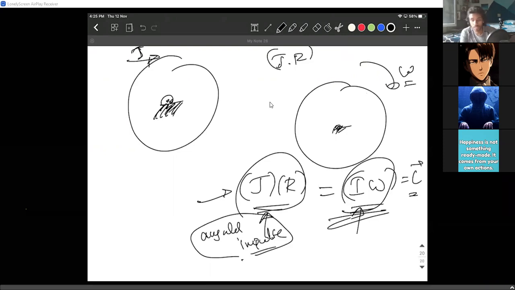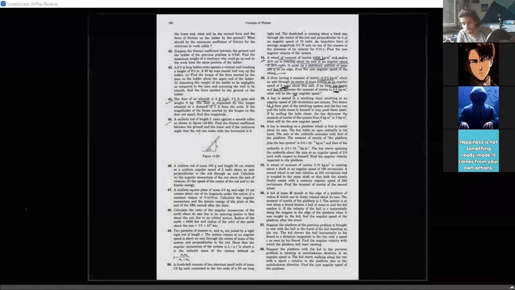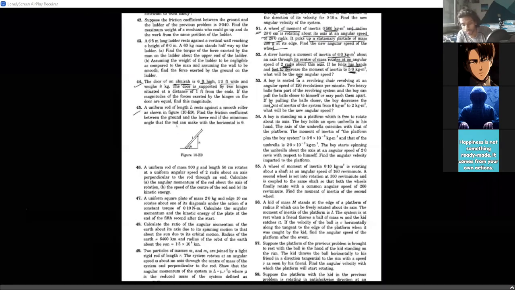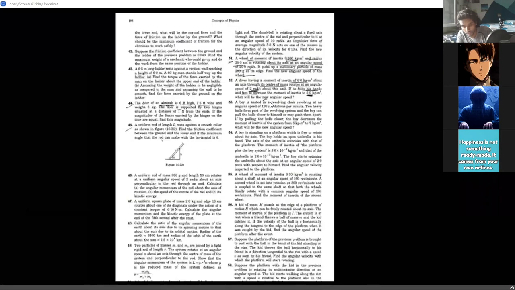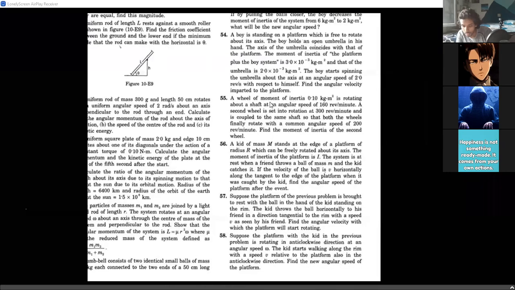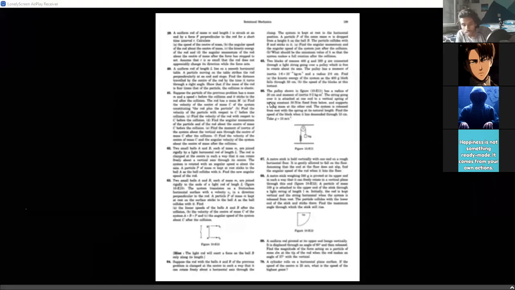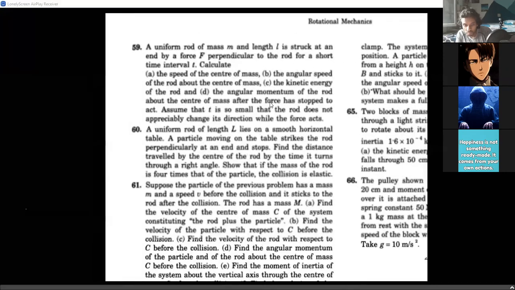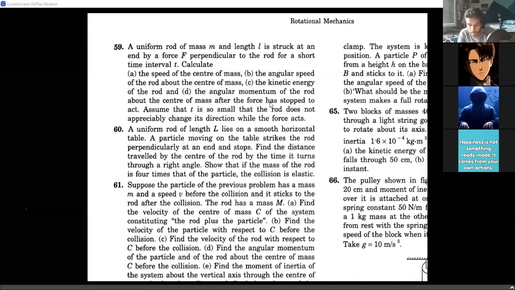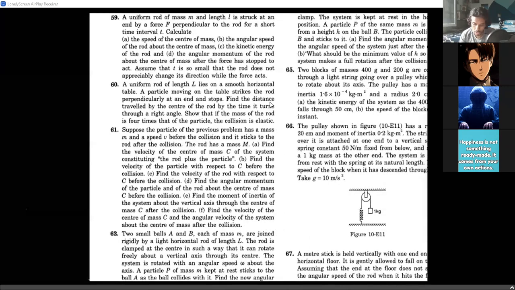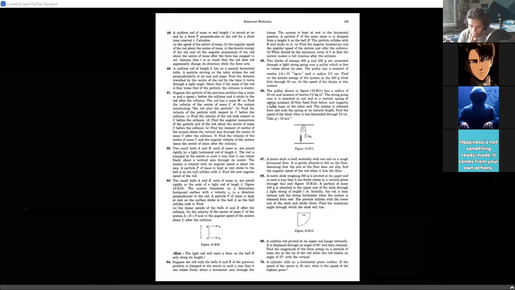That's it, guys. I wanted to just convey all these ideas today. Now you can happily do all these problems. I'm pretty sure you can solve 52, 53, 54, 55, 56, 57, 58. Coming to this side, maybe you can solve up to 60, 61, 62, but once you get to 62, 63, 64 and all, it gets a bit difficult. It's totally fine if you don't get these problems. I'm going to slowly explain this.